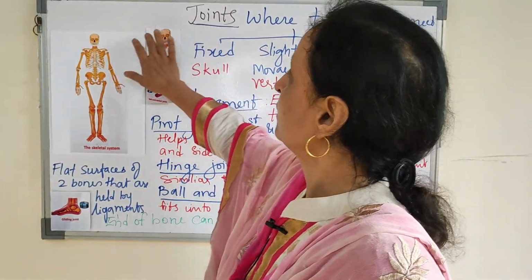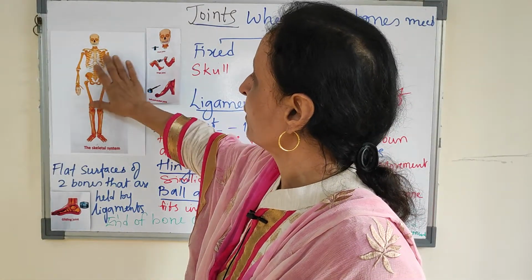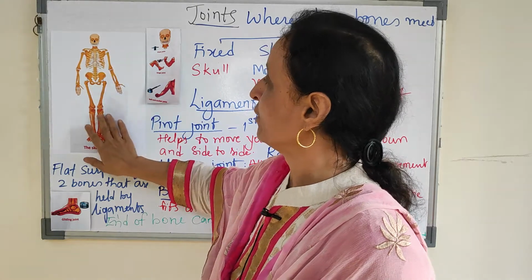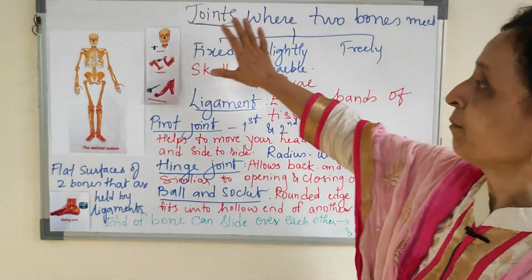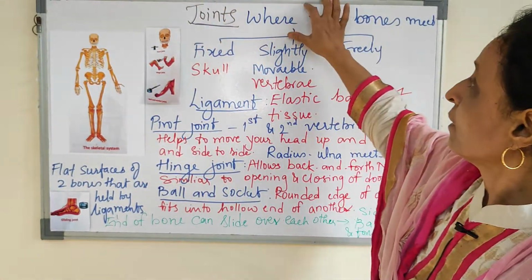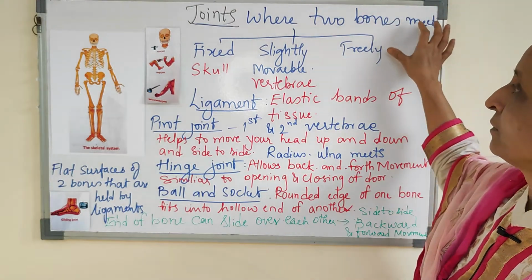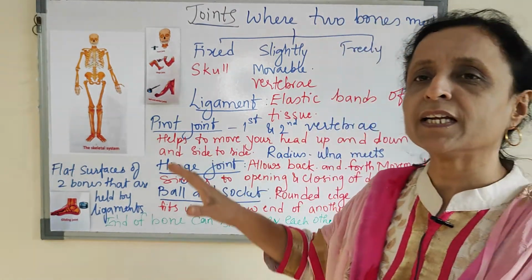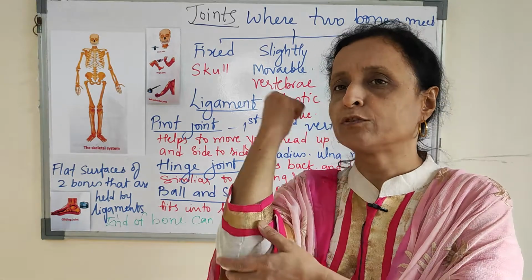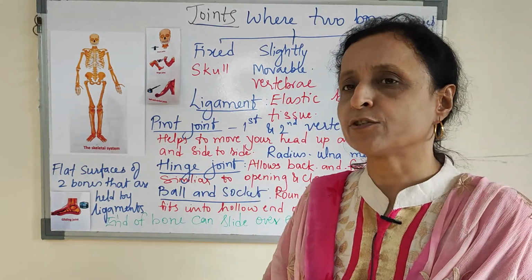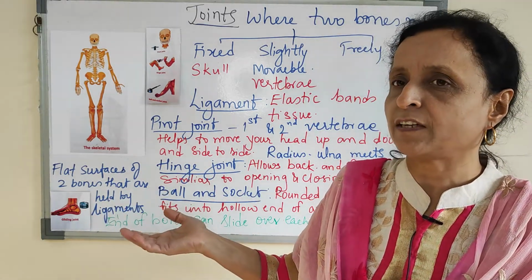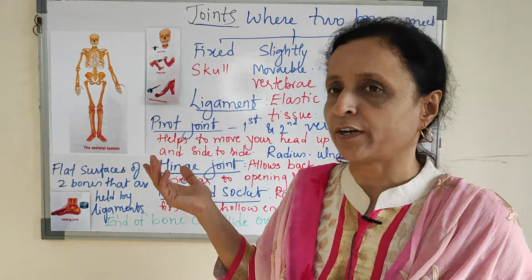Now the joints. You can see they are present everywhere. Where two bones meet, that is a joint, because they have to be attached with the cartilage. So it forms a joint.